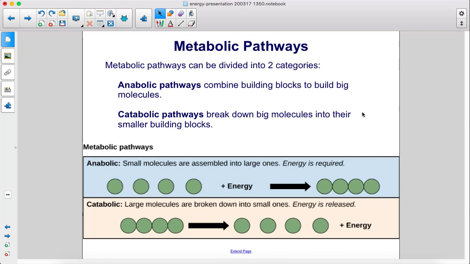Metabolic pathways can be divided into two categories. Anabolic pathways combine building blocks to build big molecules. Catabolic pathways break down big molecules into their smaller building blocks. So here, in anabolic, we have some small molecules assembled into larger ones and energy is required. In catabolic, we have large molecules broken down into smaller ones and energy is released.